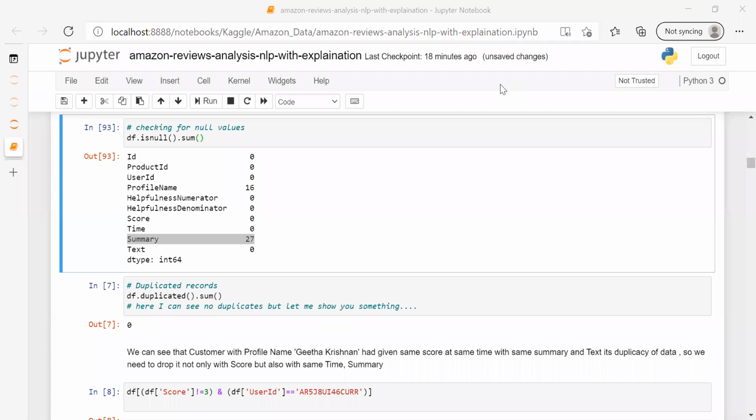Somebody has asked me why I have used sample. There is no hard and fast rule that I have to use sample; we can use head. It's the same thing. I prefer the sample function because it gives me random data. Let's suppose if there is any null value or some different value, I'm able to analyze it. There is no issue. You can use the head function also, even the tail function. There is no issue in it.